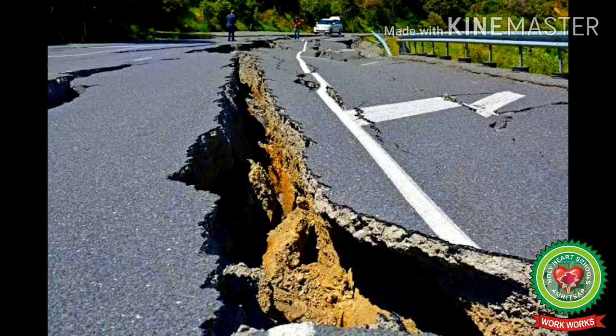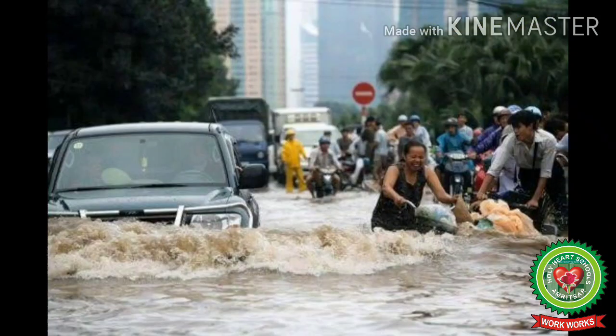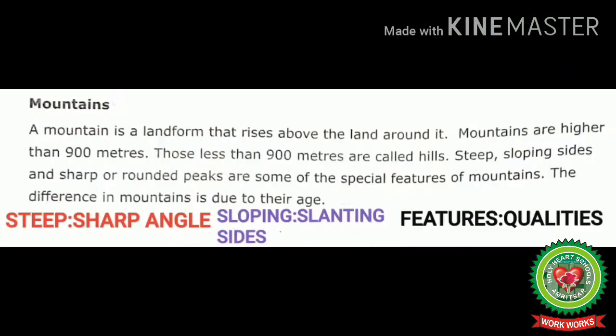Many processes like earthquakes, floods, etc. are dangerous for people. They also work to understand these processes. Let us learn about mountains. A mountain is a landform that rises above the land around it. Mountains are higher than 900 meters. Those less than 900 meters are called hills.